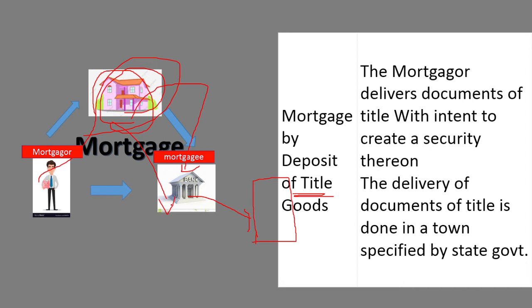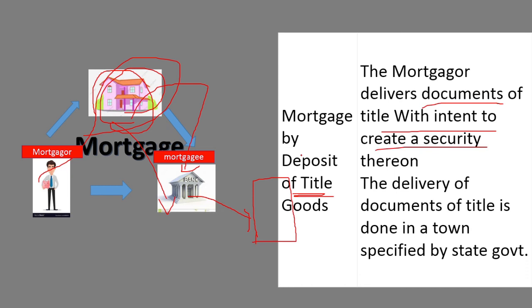So what happened actually, all the title deeds are deposited to the bank, and as and when any default happens to the particular repayment, the bank approaches the court, gets the attachment order for the particular property, and sells the property. Through the court decree only can they do everything. So that is the importance of mortgage by deposit of title deeds. The mortgagor delivers documents of title with the intent to create a security.